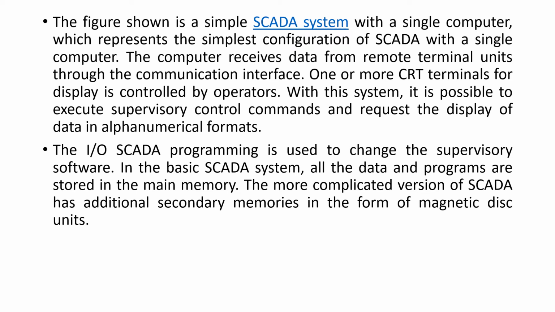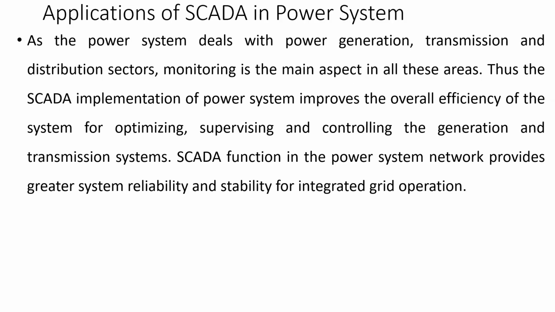With this system, it is possible to execute supervisory control commands and request the display of data in alphanumerical formats. The I/O SCADA programming is used to change the supervisory software. In the basic SCADA system, all the data and programs are stored in the main memory. The more complicated version of SCADA has additional secondary memories in the form of magnetic disk unit.